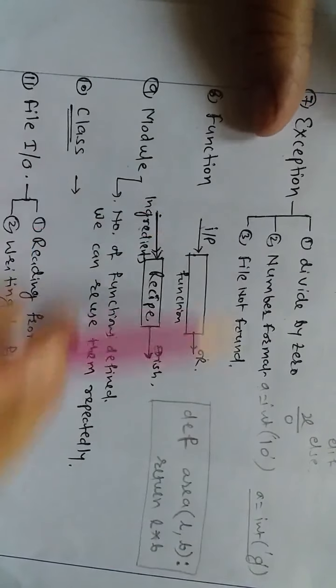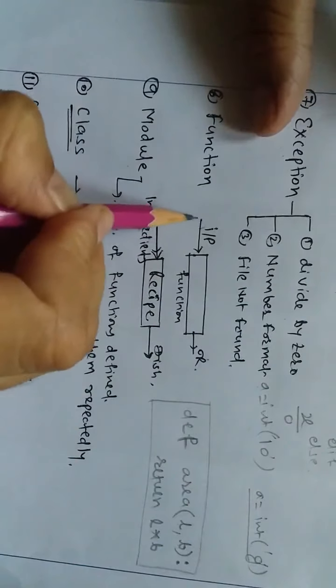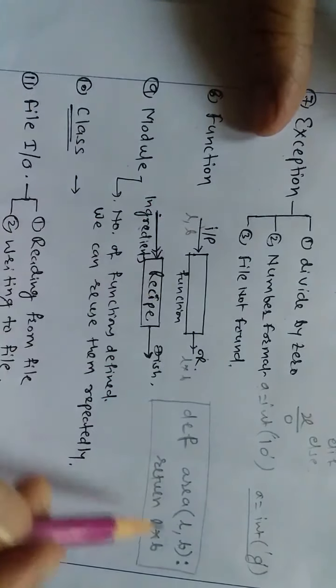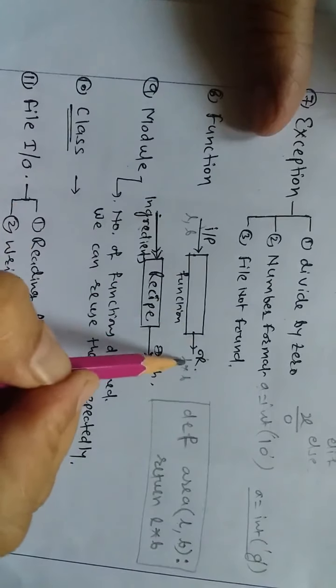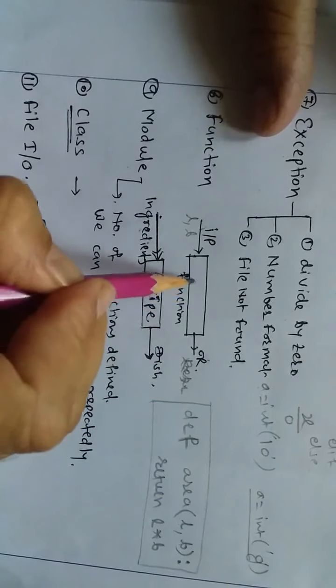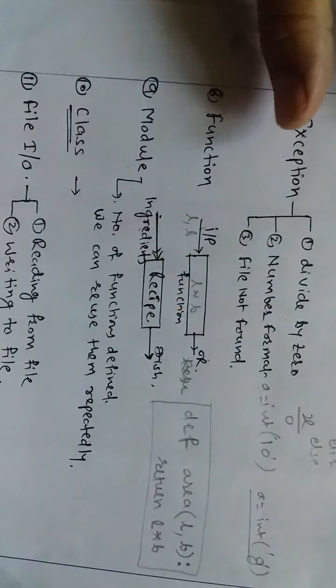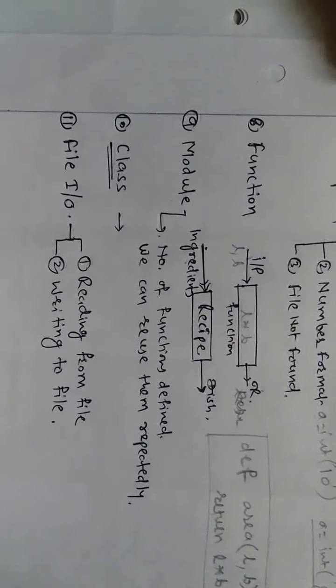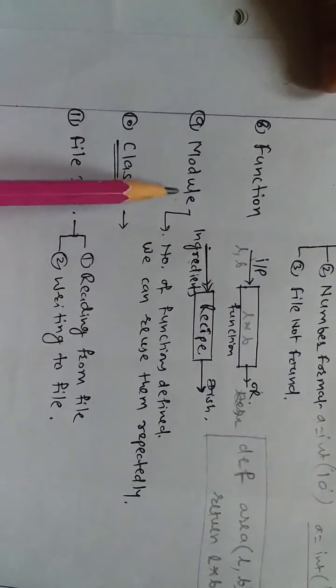Now which are the inputs here? L and B. Which is the result? Their product we will get. And how do we process this? Actually this product is what we'll get here in the result, and we process it by multiplying these two inputs. In the next day, day 9, we'll talk about modules.